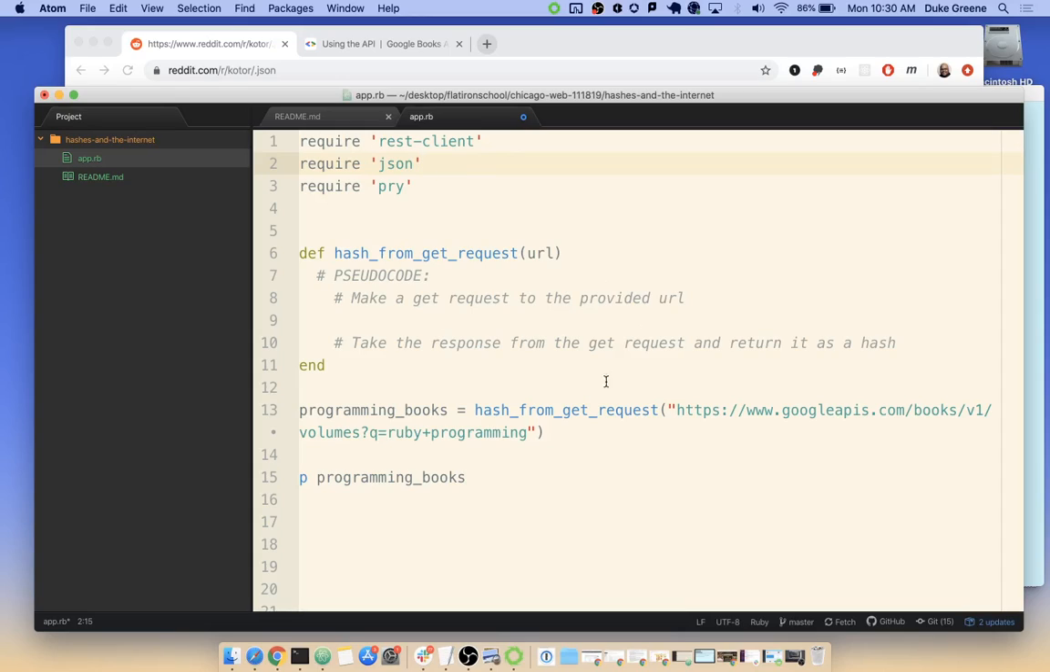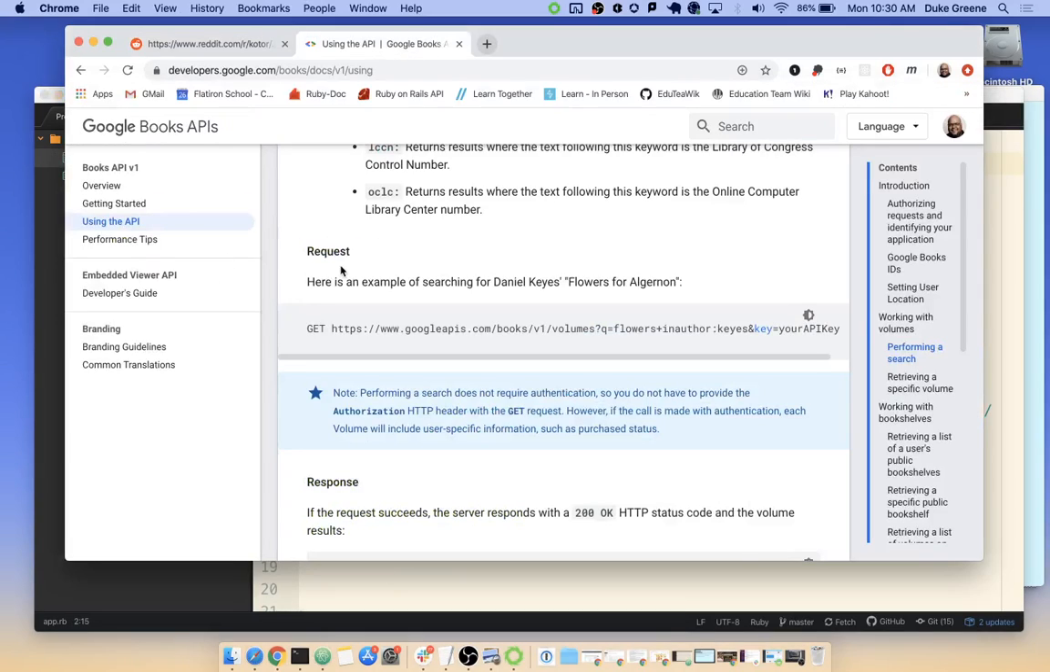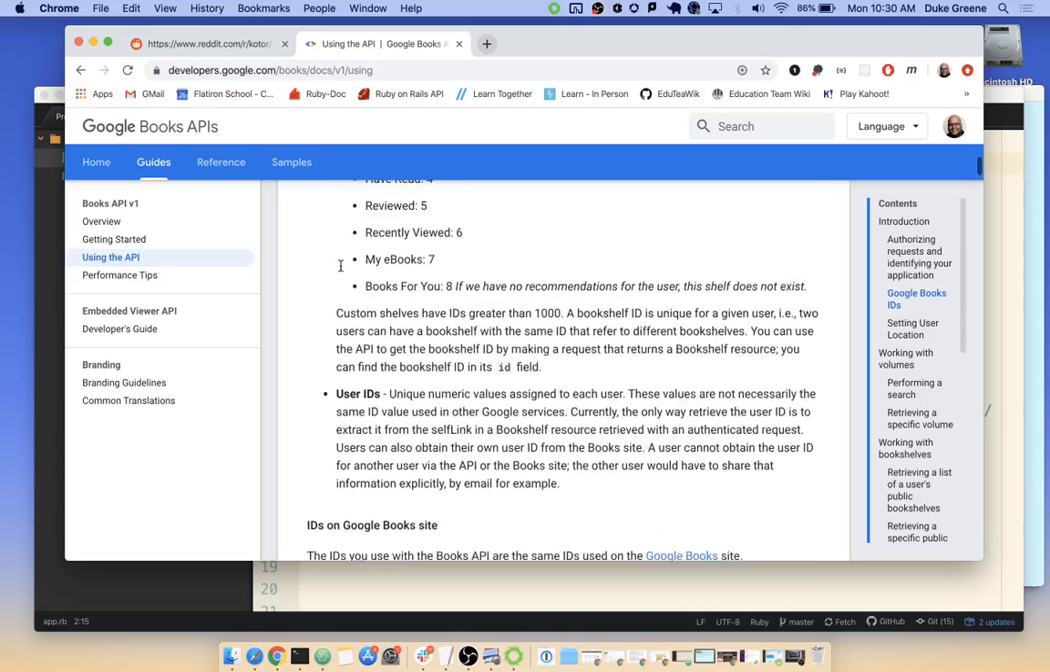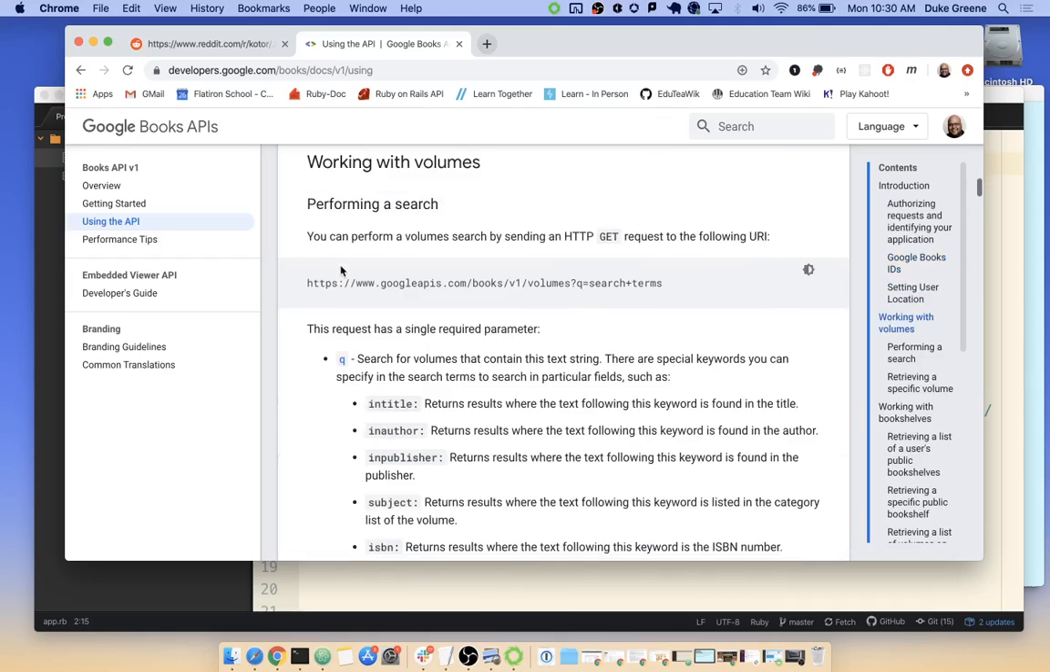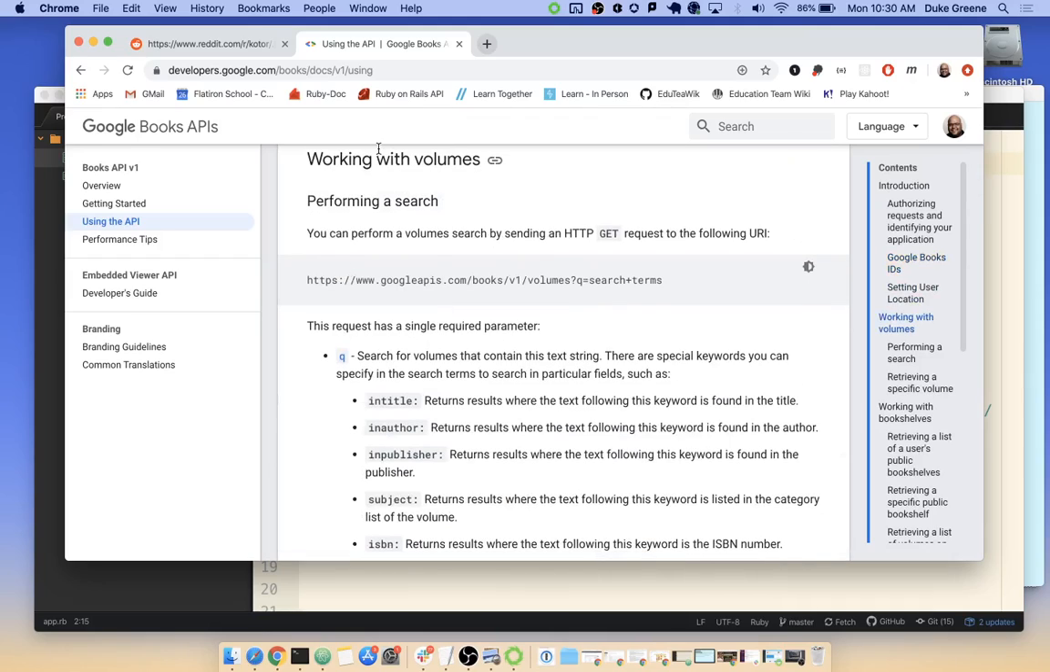So what I'd like to do is take a look at this API, which is the Google Books API. There's a lot of documentation on getting a key to this or various steps to authorize yourself with it. But then further on down, it talks about how to work with the volumes in the Google Books API. And they talk about performing a search. And this is the interface that the Google Books API has presented to a developer. The interface is that if you go to this URL at this domain, at this subdomain, books v1 volumes,